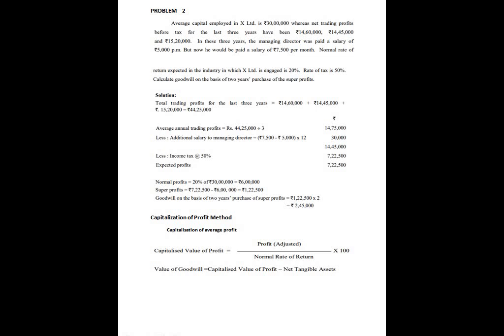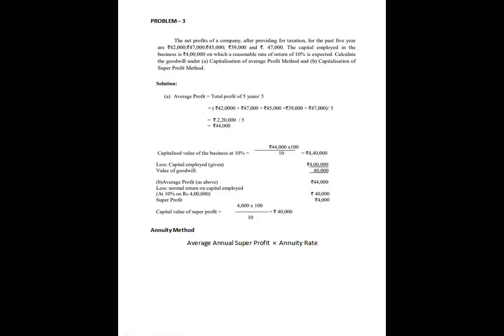The next method is to calculate the goodwill under capitalization of average profit. Capitalized value of profit equals profit adjusted divided by normal rate of return into 100. Under this method, goodwill equals capitalized value of profit minus net tangible asset. We are moving to the next problem.